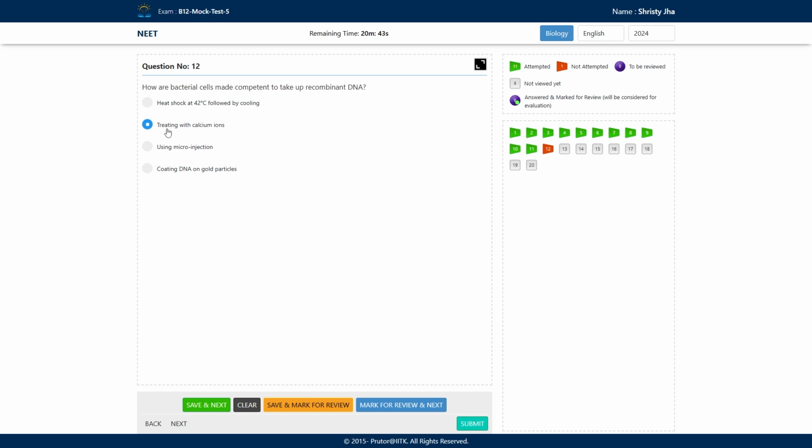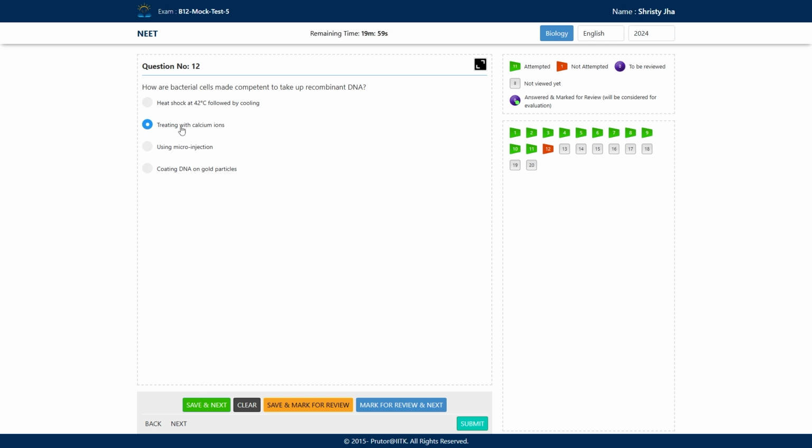First we treat it with calcium, then we heat shock it so that transient pores come in the cell membrane. But here we will answer treating with calcium ions only, because this is the first step, and the heat shock step is followed after this. Whereas microinjection and coating DNA on gold particles we do in ballistic methods, by which we can transfer the recombinant DNA. It is not making the host cell competent. So here the most appropriate answer will be treating with calcium ions.